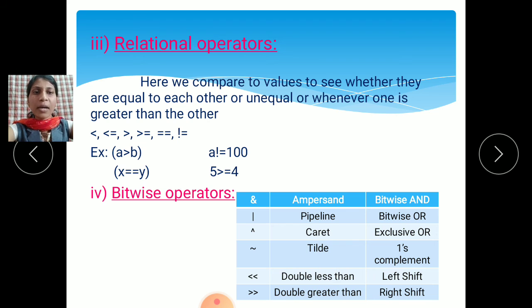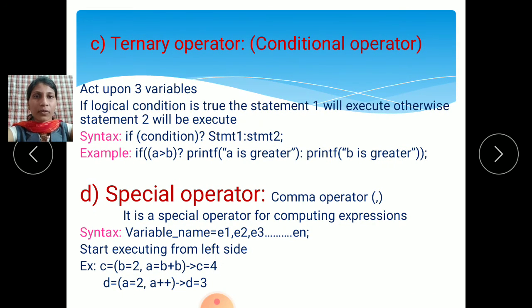This is the double less than symbol, which we use for left shift. It shows the value is shifted to the left side. Then double greater than means right shift. This symbol is known as the right shift, which means the value is shifted to the right side. This is known as the bitwise operator.